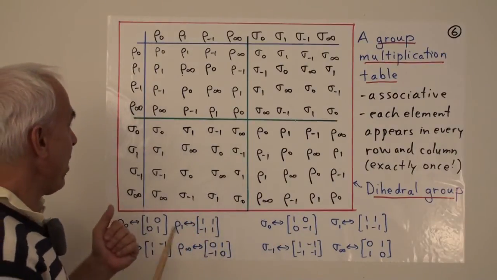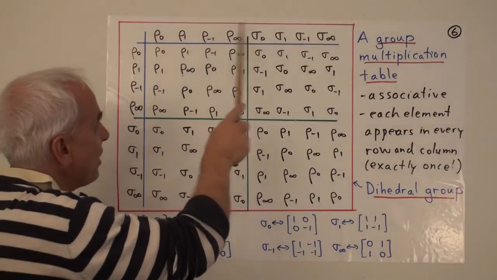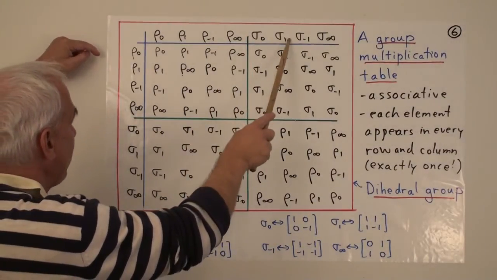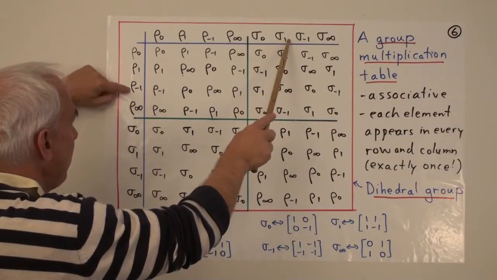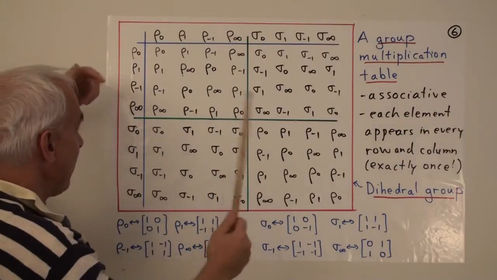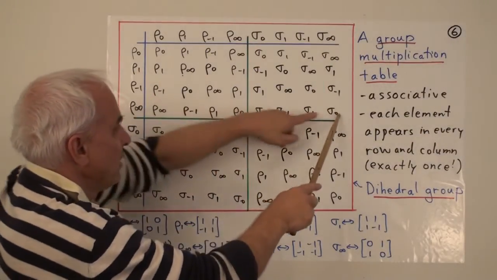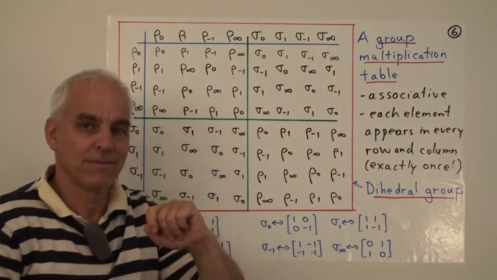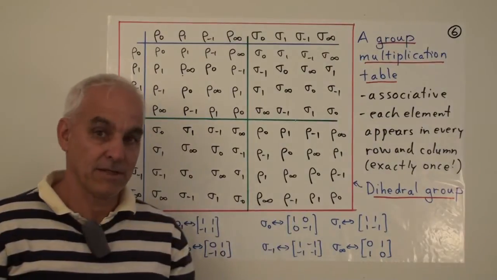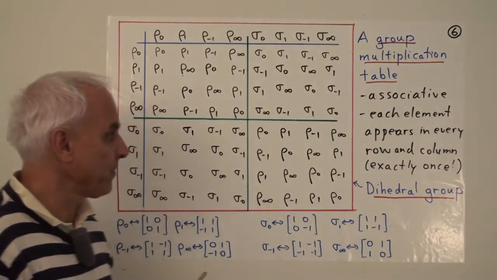If we did it the other way around, if we took rho infinity times rho sub minus 1 times sigma 1, we should calculate rho sub minus 1 times sigma 1, which we do by going here and here. We get sigma infinity. So the effect of that is rho infinity times sigma infinity over here, which is sigma 0. So basic associativity holds for this diagram. And you can check various instances of that. Very useful thing to do.